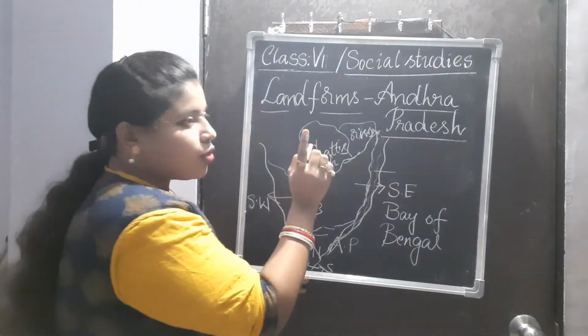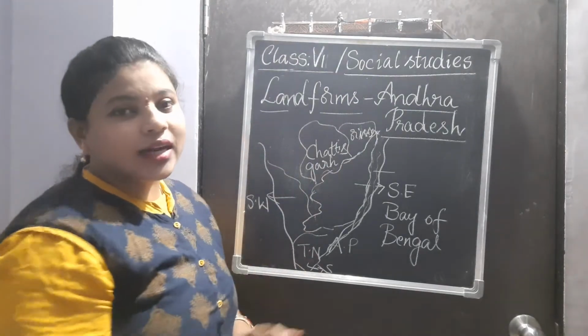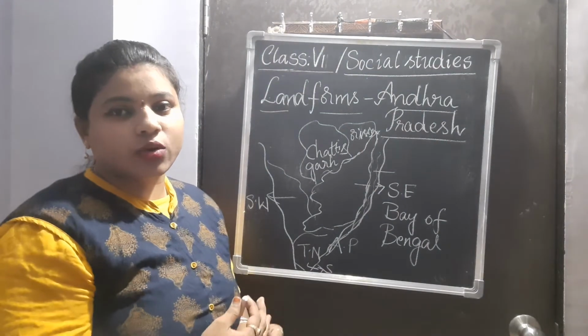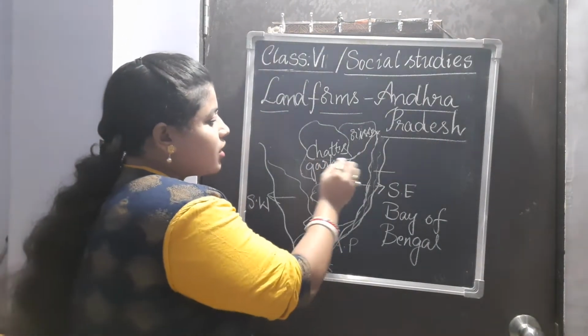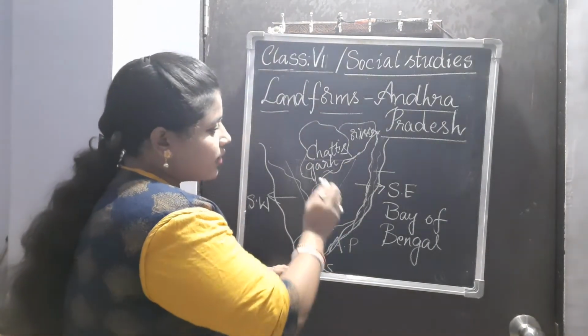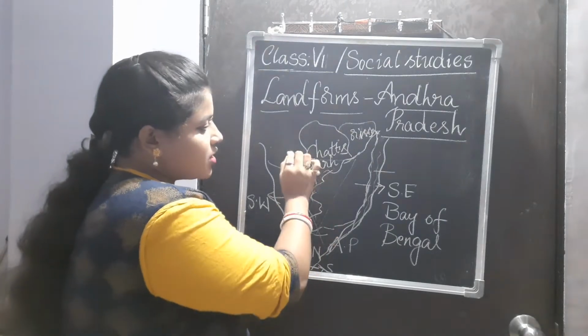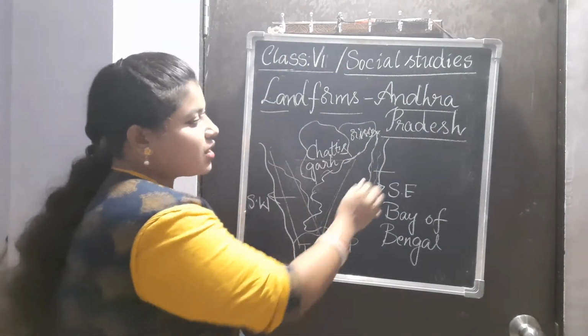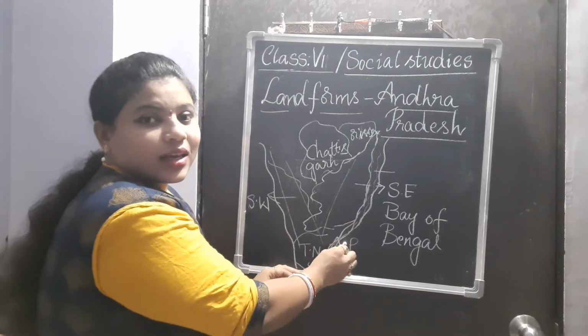I told you in the previous class about the deltas. Deltas are the raised lands, a triangular land positioned in the middle, whereas this side is known as the Western Ghats and this side is known as the Eastern Ghats.